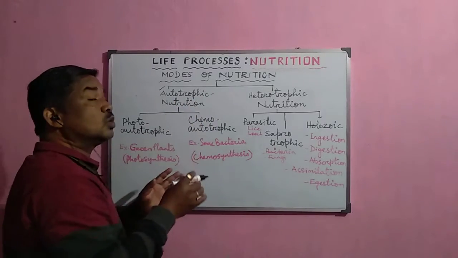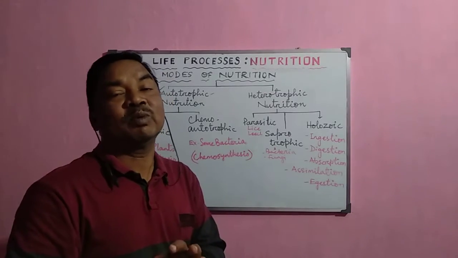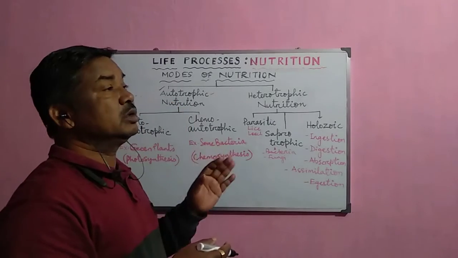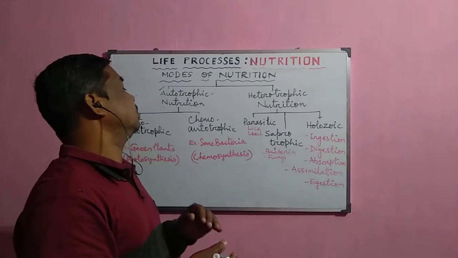That is called autotrophic mode of nutrition. And this mode of nutrition is actually performed by the green plant. So that is why this is called autotrophic: auto means self, troph means food. They can prepare their own food material.